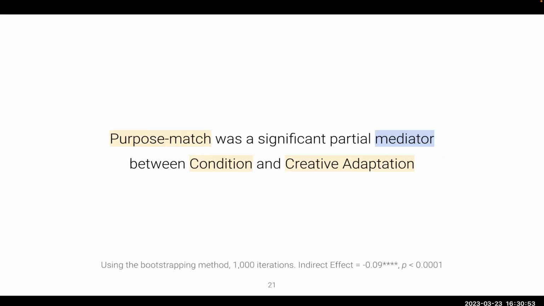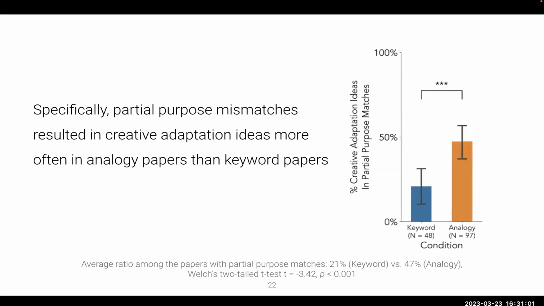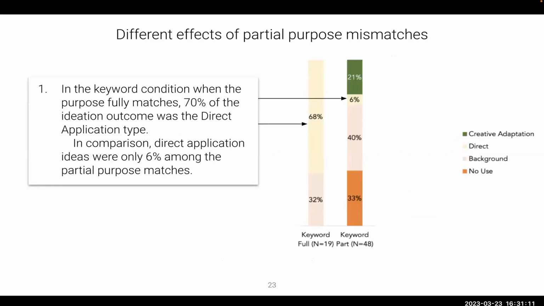We found that the degree of purpose match mediated how the condition of a paper affected the creative adaptation ideation outcome. Specifically, partial, meaning low-level purpose mismatches, resulted in creative adaptation ideas more often in analogical search papers than keyword search papers. And looking into the relationship between ideation outcome and the degree of purpose match in the keyword search condition, when their purpose fully matched, 70% of the ideation outcome was the direct application type, while direct application ideas were only 6% among the partial purpose match papers.